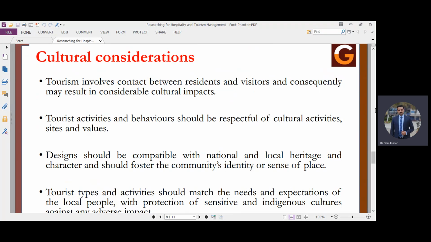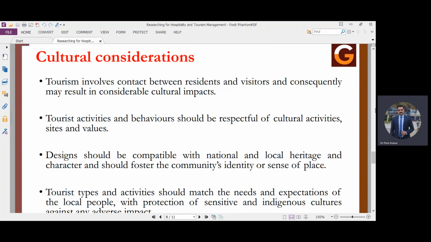The tourist activities and behavior should be respectful of cultural activities, sites and values. Whenever tourists are visiting a particular destination, they should offer respect towards the cultural activities, sites, values, cultural ethics or beliefs of the local community. Designs should be compatible with national and local heritage and character and should foster the community's identity or sense of place. Tourist types and activities should match the needs and expectations of the local people.